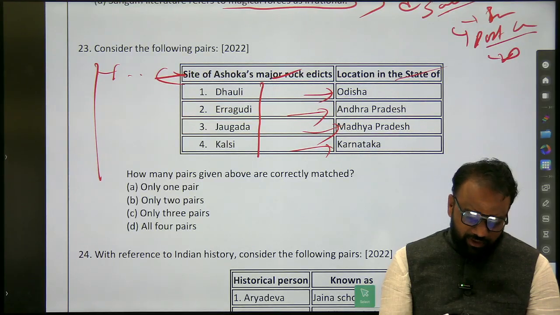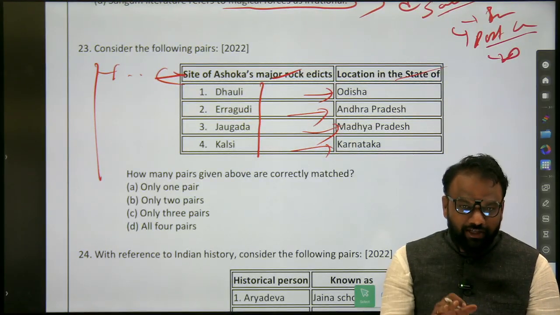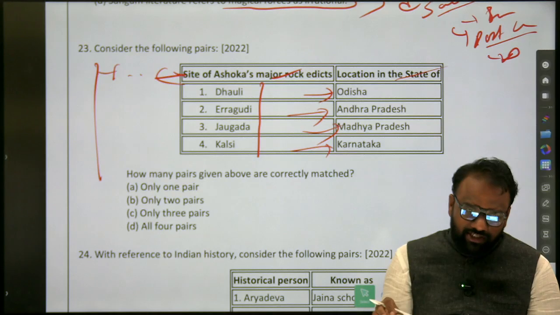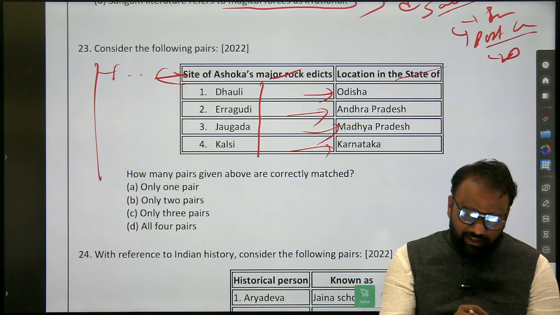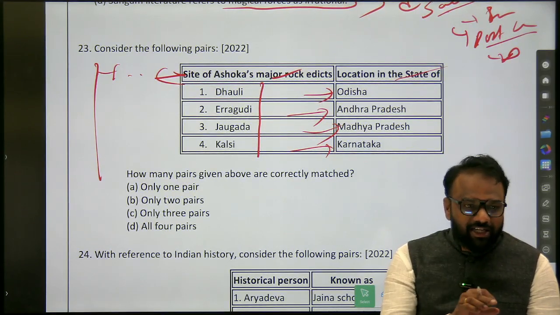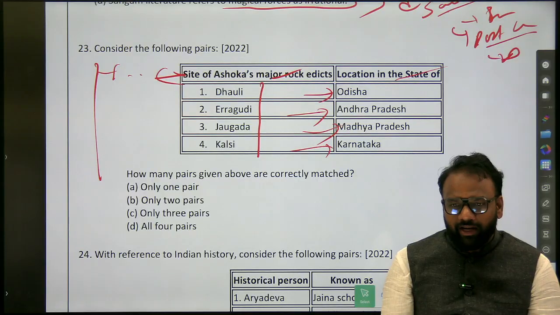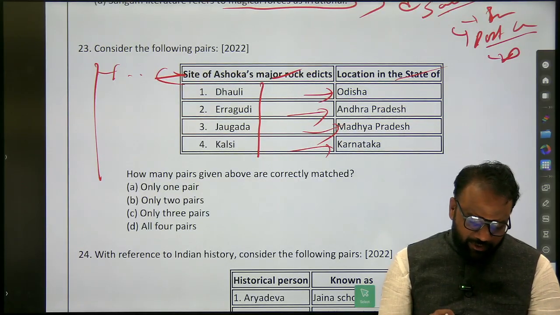So all the 10 to 15 Ashokan sites which are there, you'll just extract them and you'll write it here. So at the end moment, at least these things you should be able to revise. Okay, even if you don't revise everything else, it is fine. So at least these things you should be able to revise.